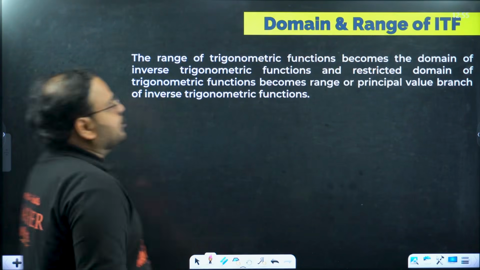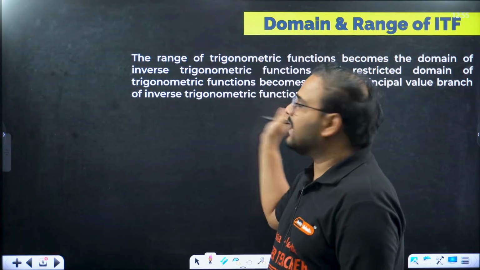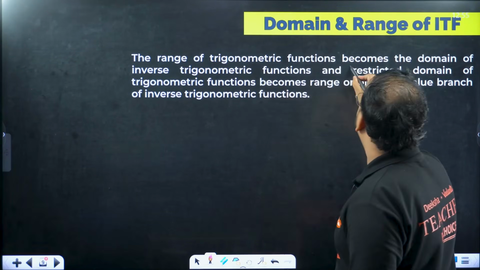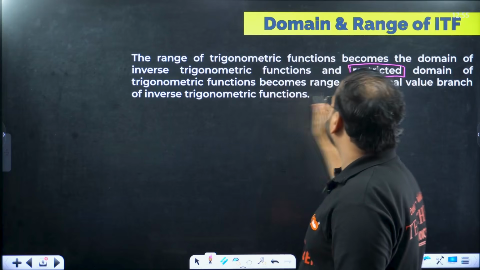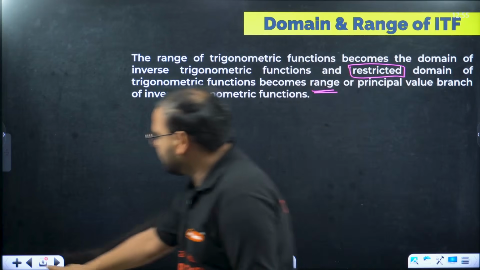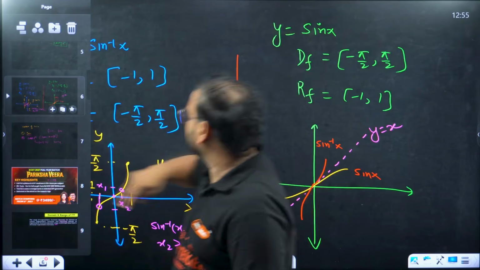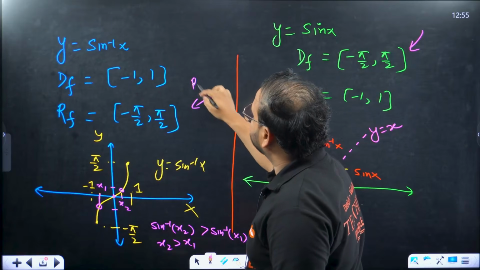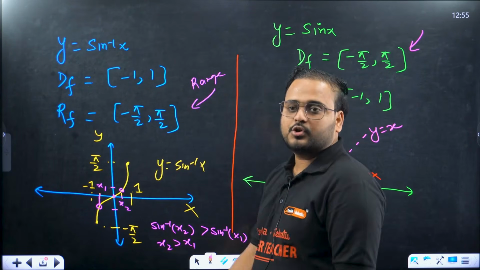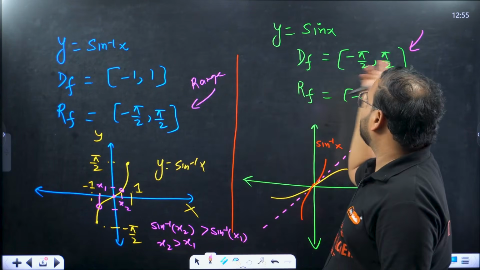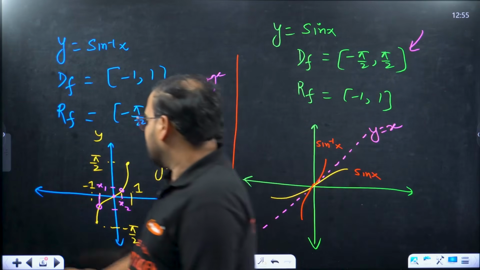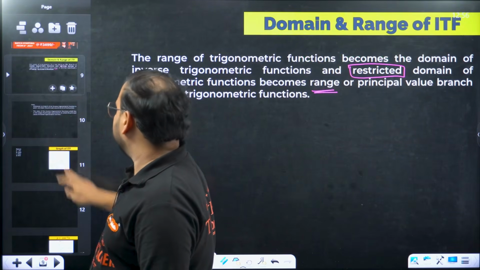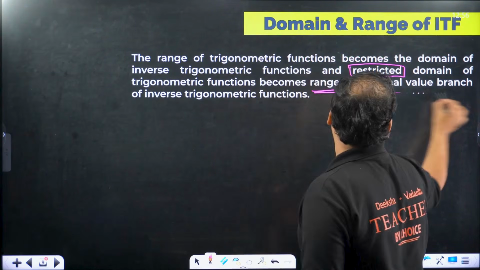Moving on. Domain and range of ITF, I hope this is clear now. I have already done this. Domain and range of ITF are interchanged. Once you create a restriction on the domain, this becomes your range. Example, check over here. This was the restriction on the domain, and this became the range. So whatever domain you got after restriction becomes the range, and that is also sometimes called the principal value branch. Principal value branch, a very important term.